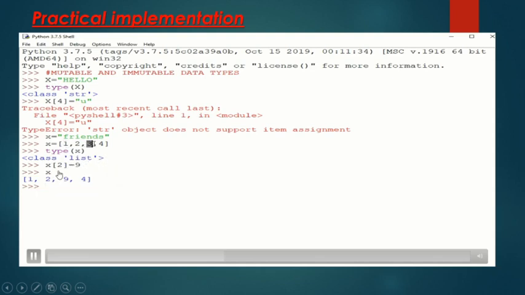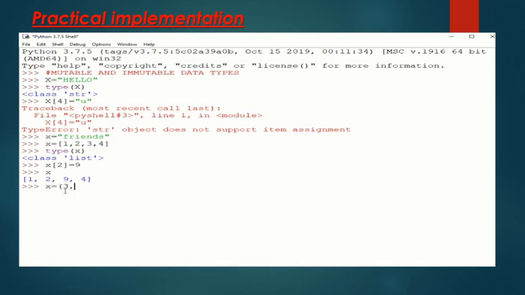Now we are assigning a new value at index position 2, that is 0, 1, 2, instead of 3 we want to assign 9. When you give this statement, it does not give you any error, unlike in the case of a string. It means lists are a mutable data type. You can directly change any value at any index position.